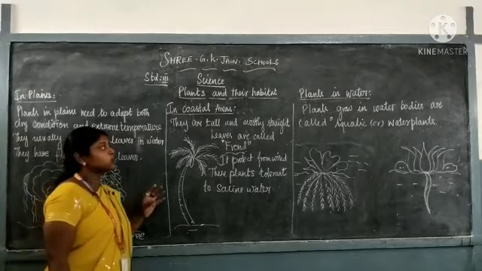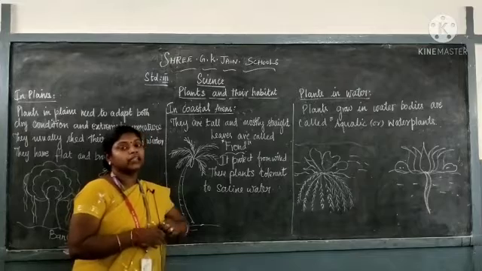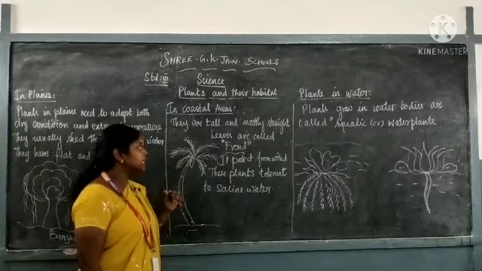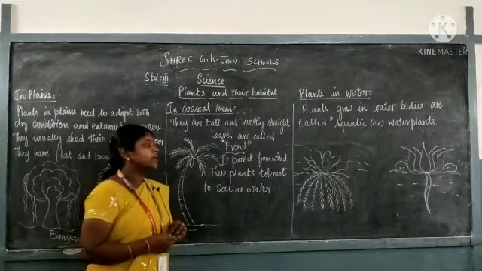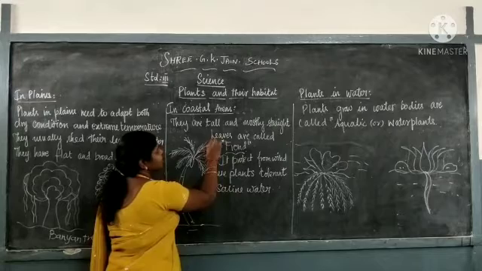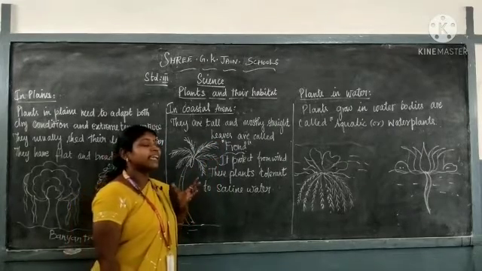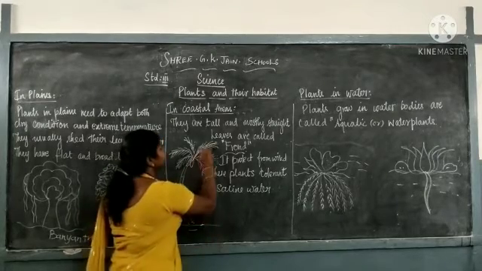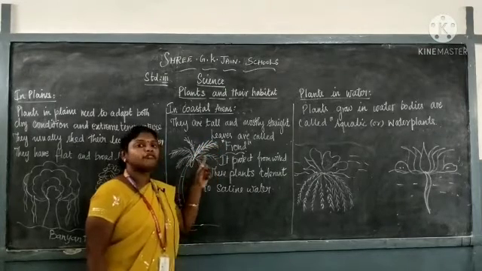Now let us move on to the next one. In coastal areas, the plants which grow in the coastal region are tall and mostly straight trees. The leaves are called as fronds. These leaves are not called as leaves, they are called as fronds. Frond means it looks like a feather. You can see here, it looks like a feather. So that is why it is called as frond.